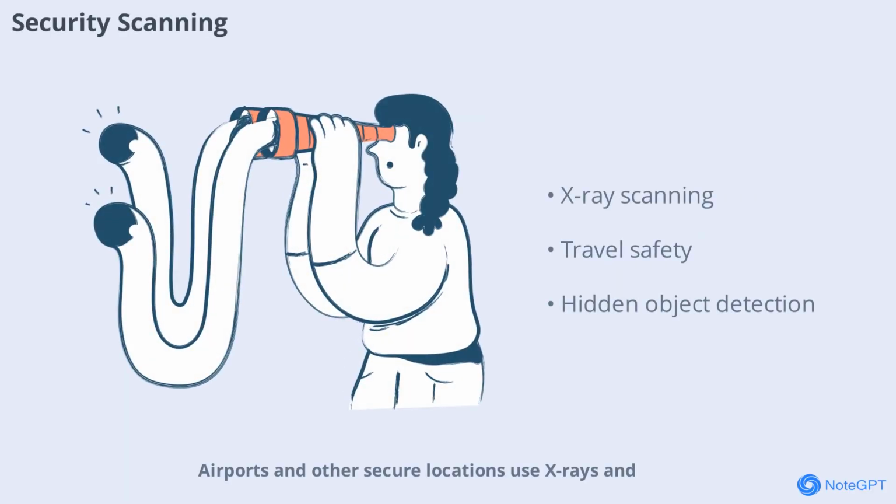Airports and other secure locations use X-rays and other electromagnetic waves to scan luggage and cargo. These scans reveal hidden objects without opening bags, making travel safer and more efficient. Security scanning is just one of many ways the spectrum protects us every day.